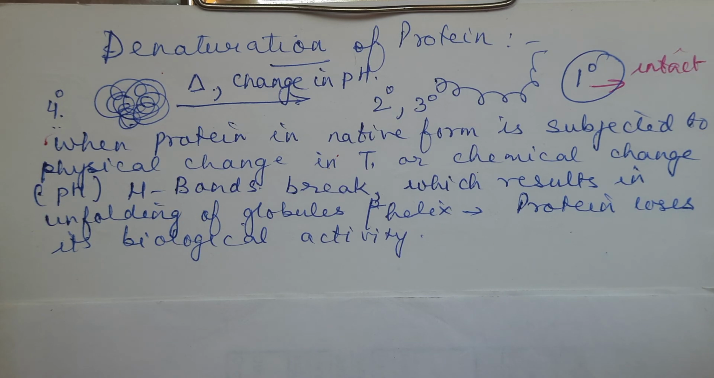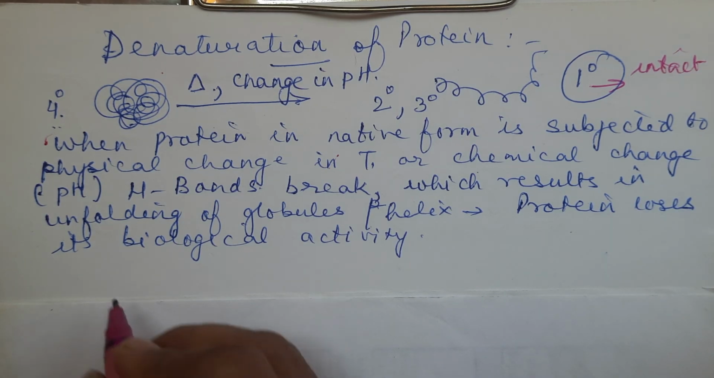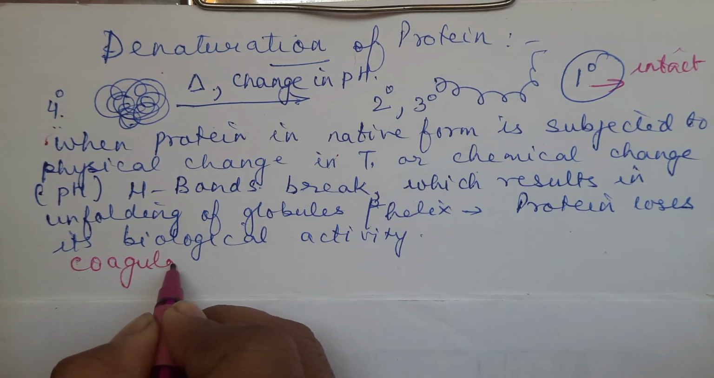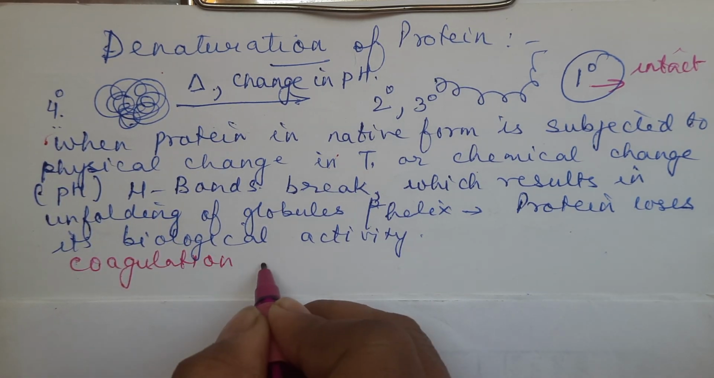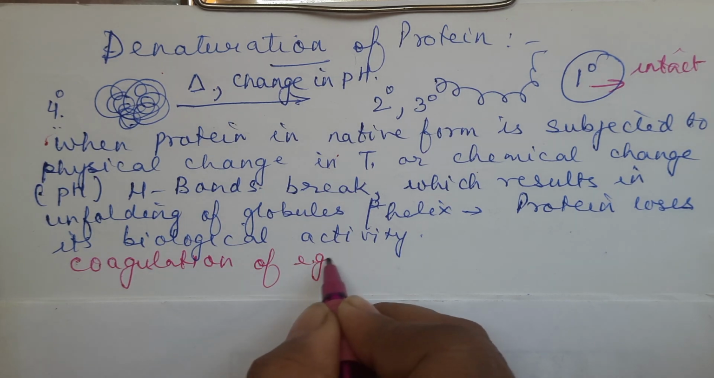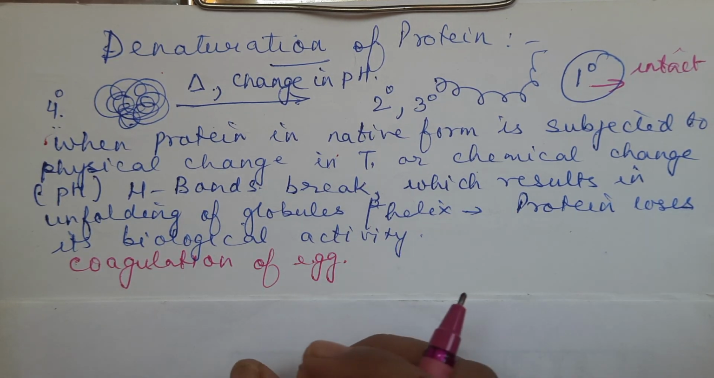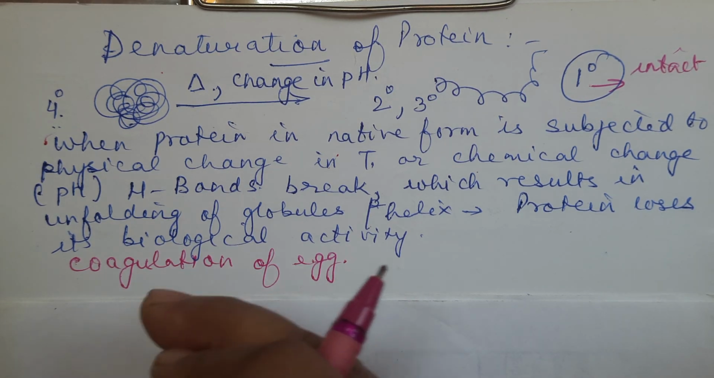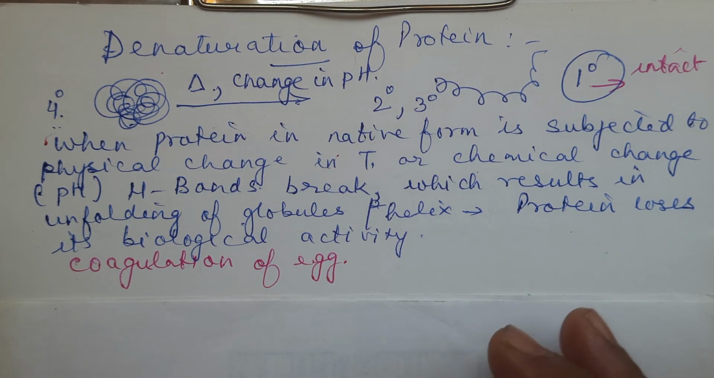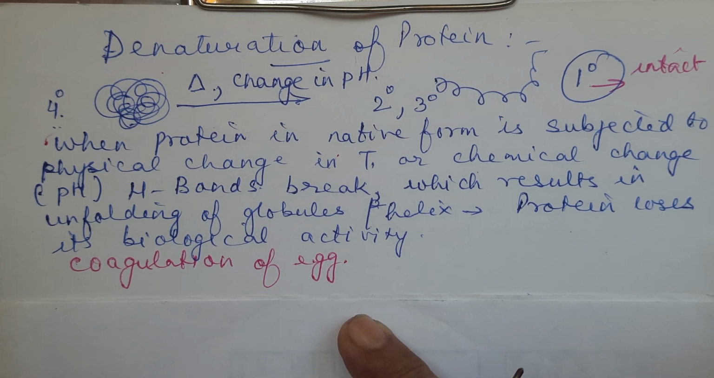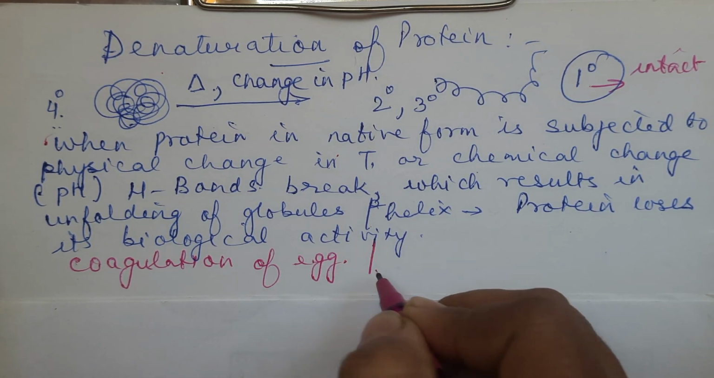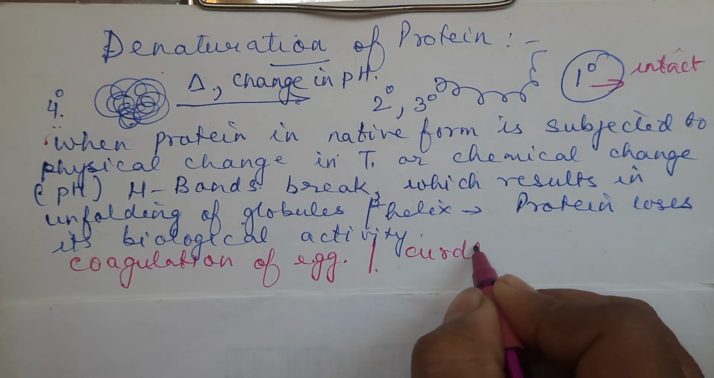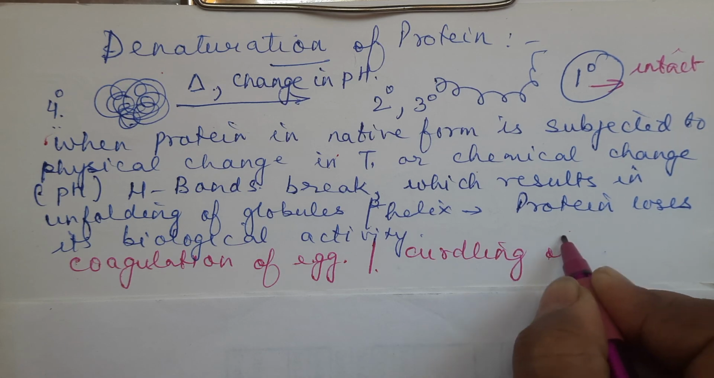So examples we can consider for denaturation of the protein. One such example is coagulation of egg. When we boil an egg, it becomes hard. Actually, egg is having protein. So when you are heating it, the quaternary, secondary, tertiary structures all get affected. So only 1 degree is left over. So that is one such example of denaturation. Second example you can take is curdling of milk.